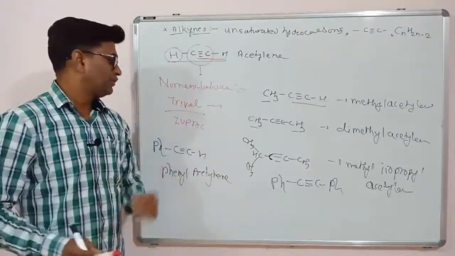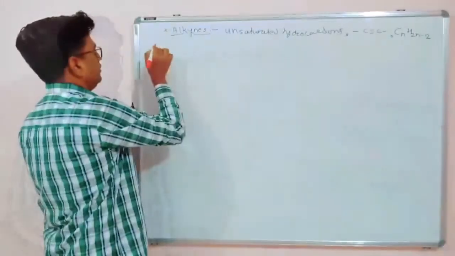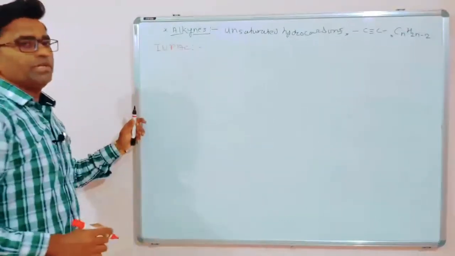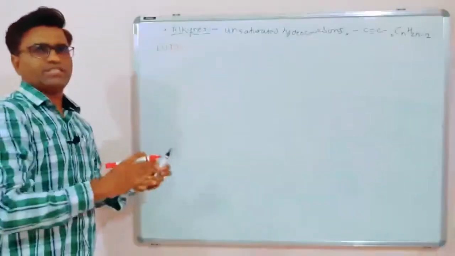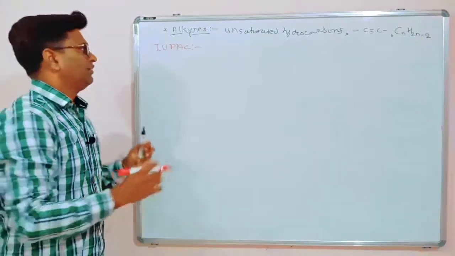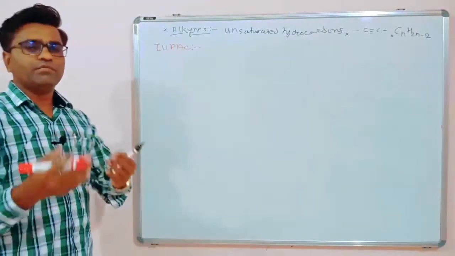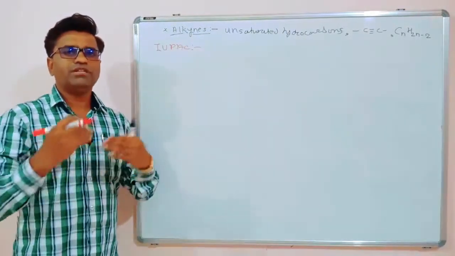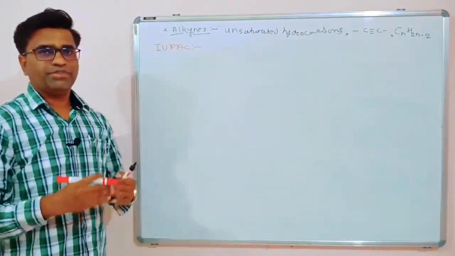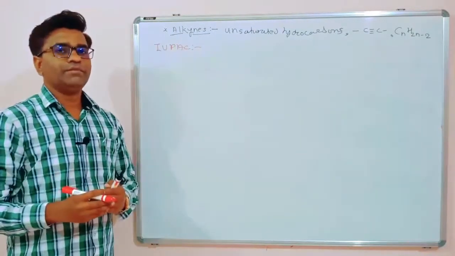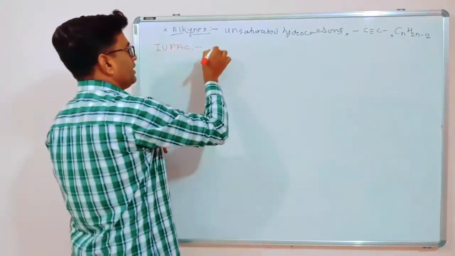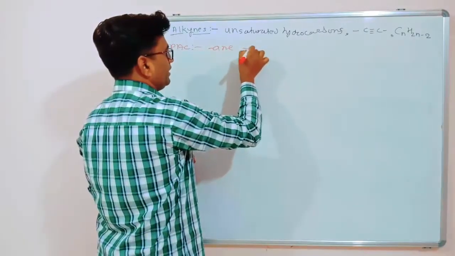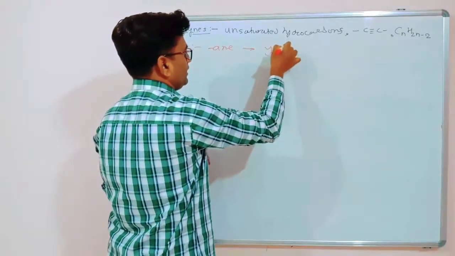Now we will learn about IUPAC nomenclature. The rules are the same, that is select the longest chain and then number the branching. Numbering should be given from the side where the triple bond is nearer. Then in the basic alkane name, the ANE is replaced by YNE.